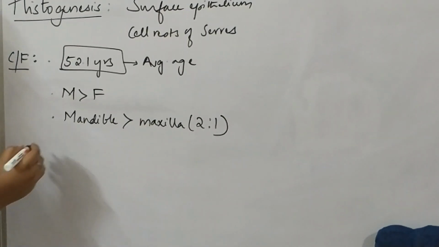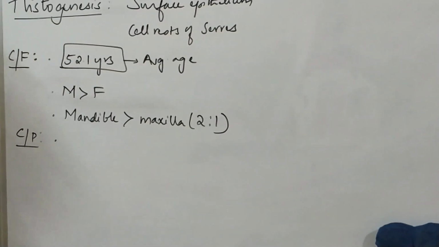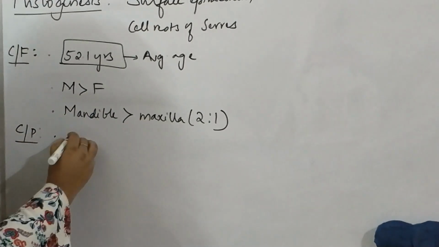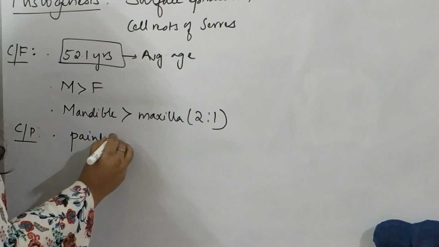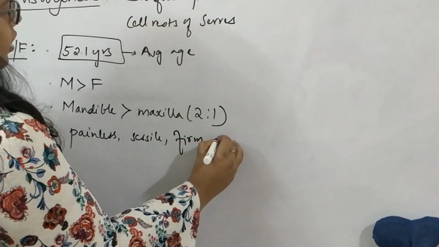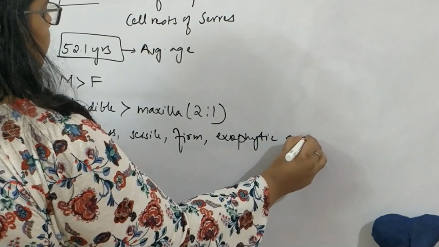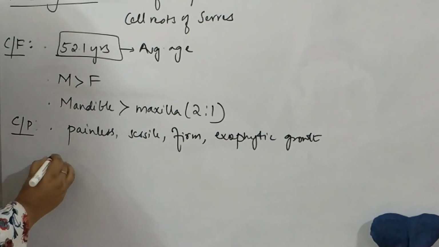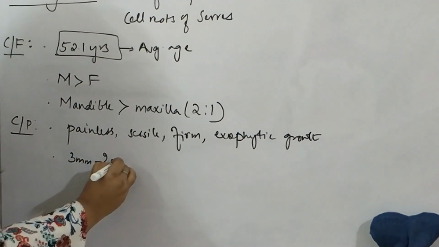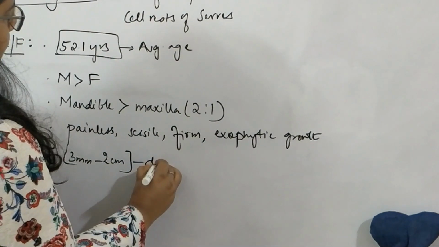Okay. Now, coming to the clinical presentation. How does it present itself? A peripheral ameloblastoma will present itself as a painless, sessile, firm, exophytic growth. Okay. The size usually is about 3 mm. It can be as small as 3 mm to as large as 2 centimeters in diameter.